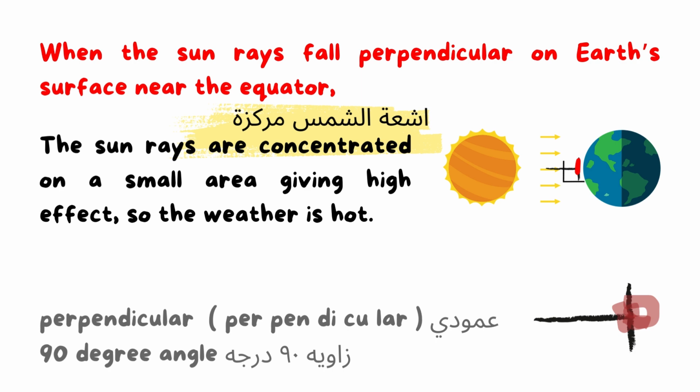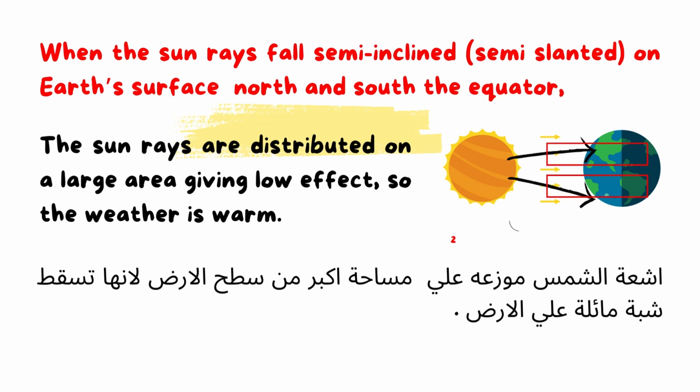Now we will talk about number 2, when the sun rays fall semi-inclined, okay? It has a small inclination angle. So it's semi-inclined or semi-slanted.